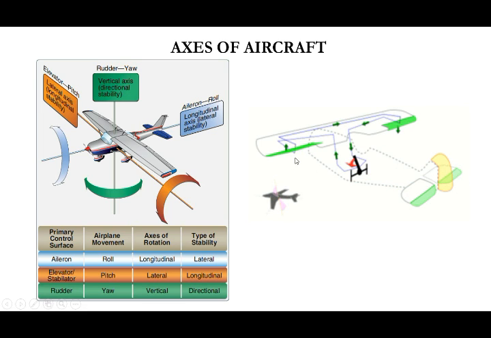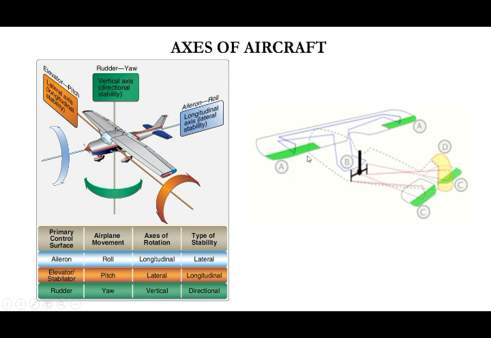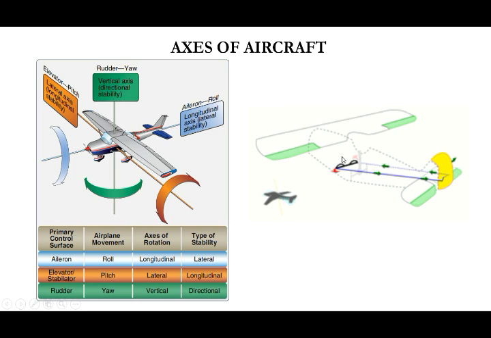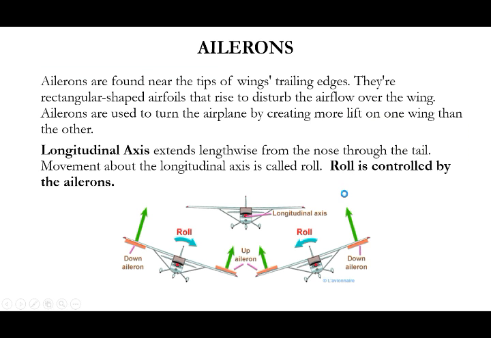So you can see again aileron movement. If you move the stick to the right side, it means one wing is up, one wing is low. That is the motion. A rudder movement. See, one wing is up, one wing is low. The exact deflection takes place in both of the wings. Likewise, by pushing or pulling the joystick, we can control the elevator. By pedaling, we can control the rudder.